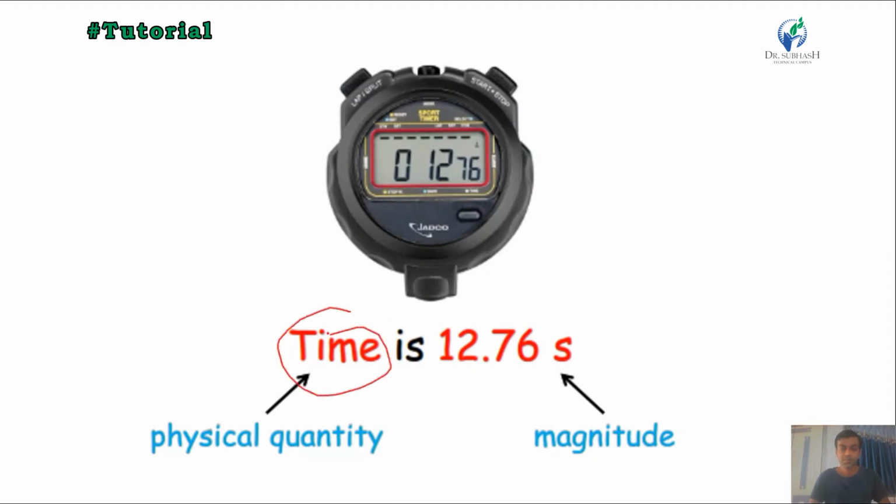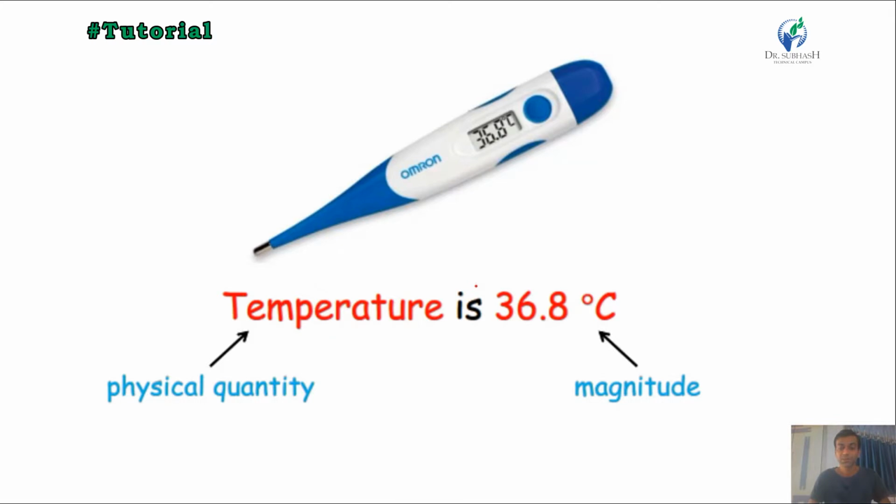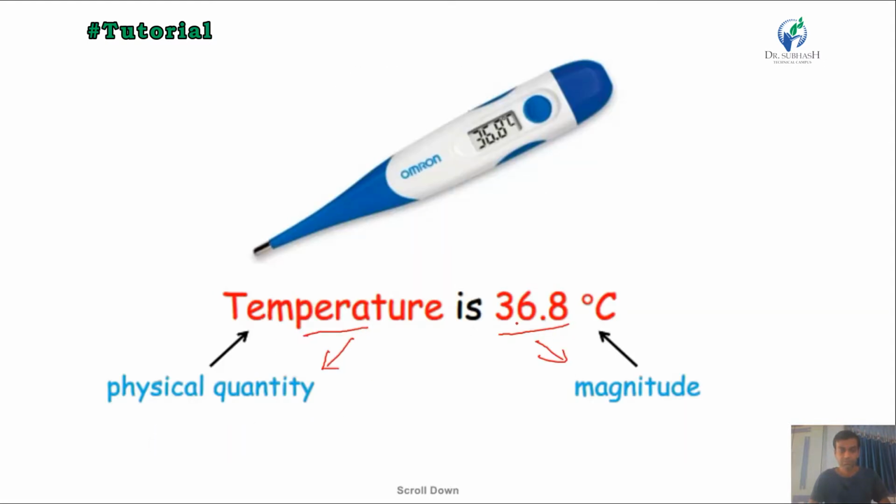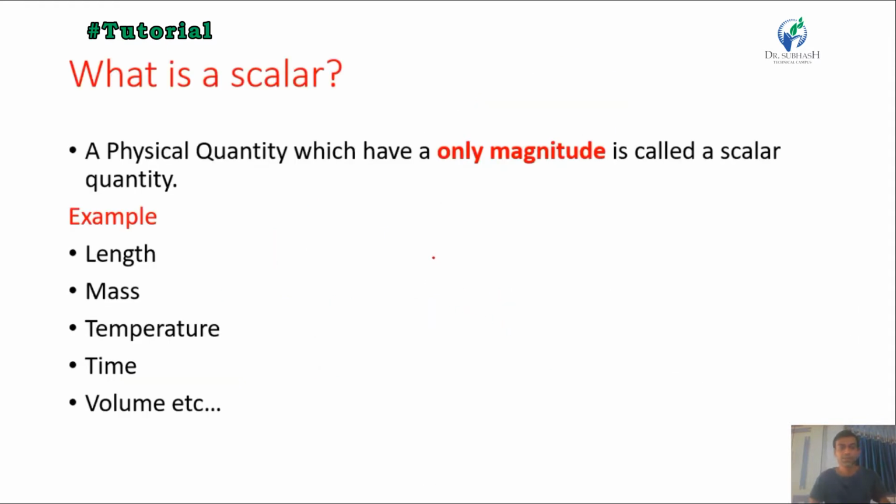Time is 12.76 second. Time is a physical quantity and 12.76 is its magnitude. Temperature is 36.8 Celsius. Then temperature is a physical quantity and 36.8 is its magnitude. So, as in the above examples, a physical quantity which has only magnitude is called a scalar quantity. Some examples are length, mass, temperature, time, volume.